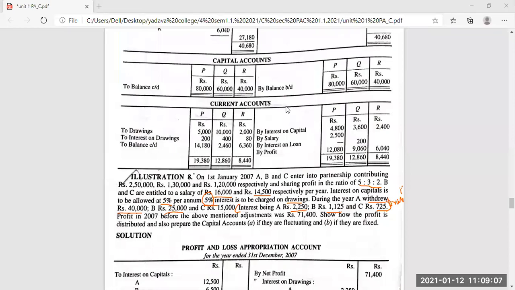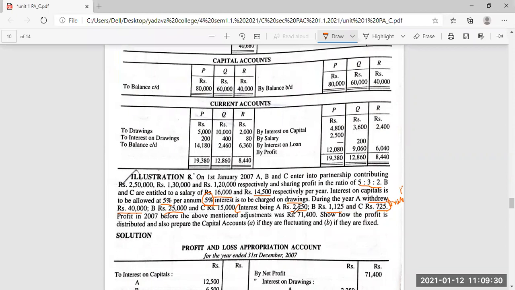Okay. Let me show you one thing. That is 40,000 for A. So 5% we are taking, so what is the answer? 2,000. But here it is 2,250.